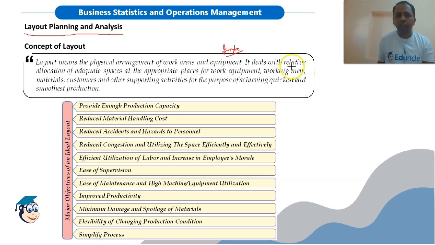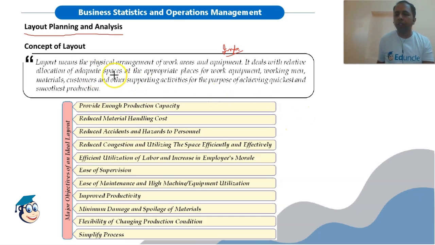It deals with the relative allocation of adequate spaces at the appropriate place for working equipment, working men, materials, customers and other supporting activities for the purpose of achieving quickest and smoothest production. Relative allocation means in accordance with each other, where a particular facility or equipment or machinery should be arranged.